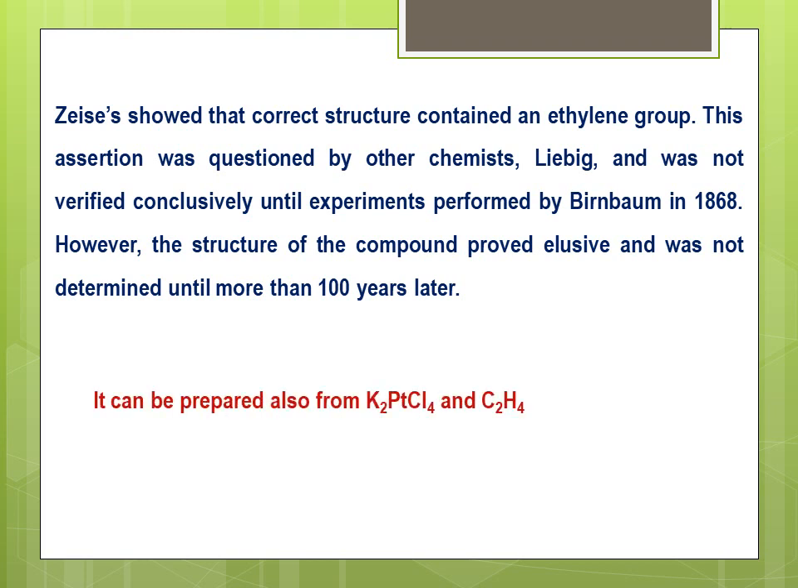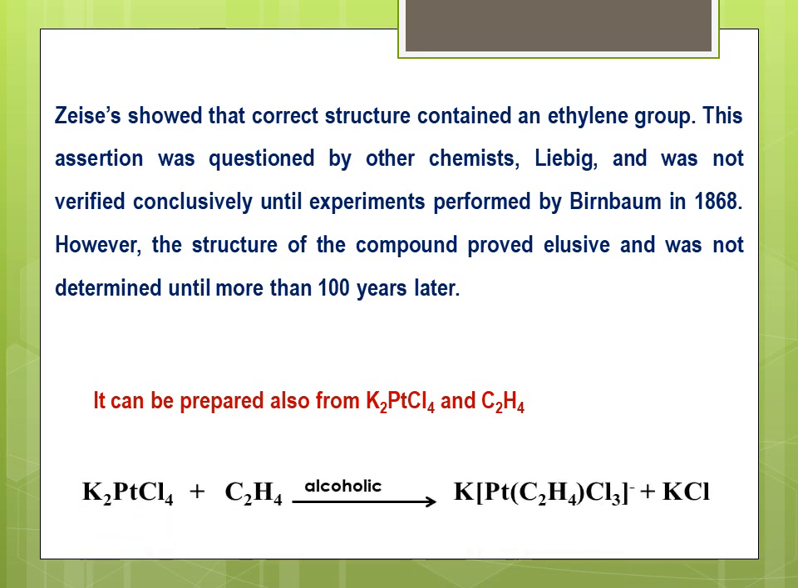You can see the reaction for the synthesis of this salt. It can also be prepared from K2PtCl4 and ethylene, C2H4. You can see the reaction: K2PtCl4 plus C2H4 in ethyl alcohol gives the salt K[Pt(C2H4)Cl3] plus KCl.